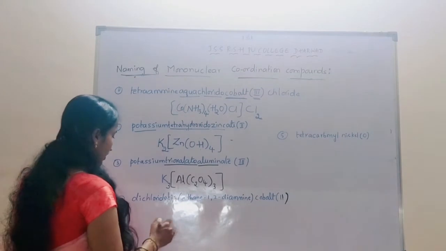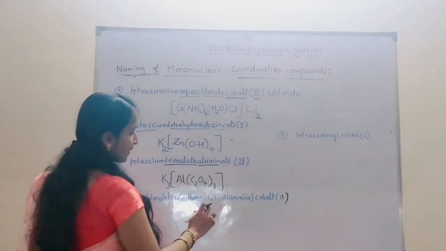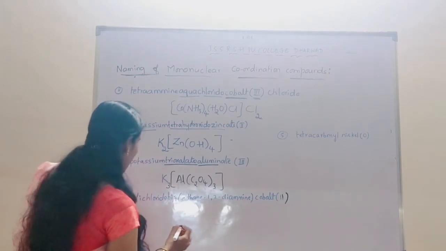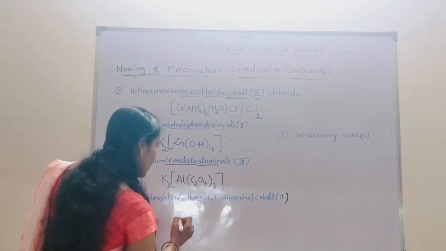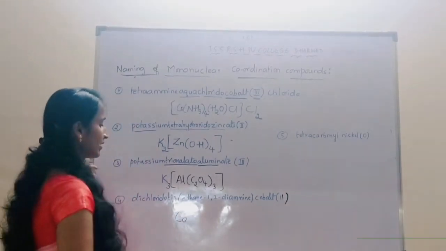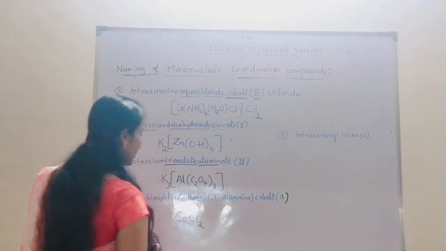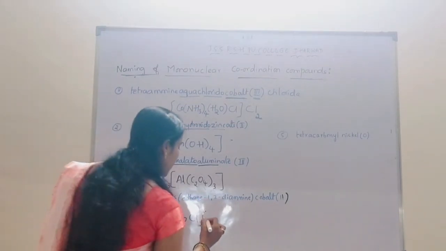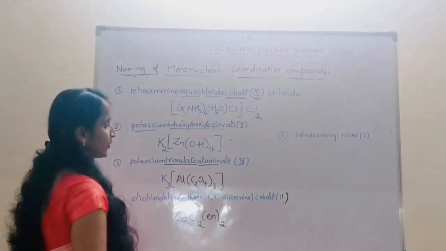Okay. So let's go for the next example. Dichlorido bis ethane 1,2-diamine cobalt 2. So let's start with the symbol of the metal ion. So that is cobalt. Dichlorido, so Cl2. Bis ethane 1,2-diamine. Bis means, as I already explained, it is 2.